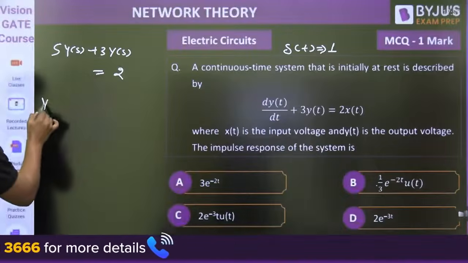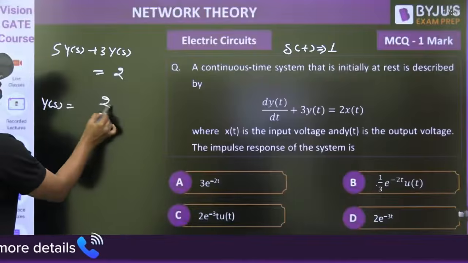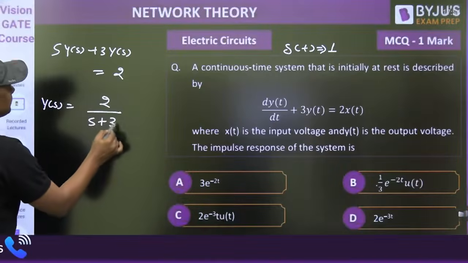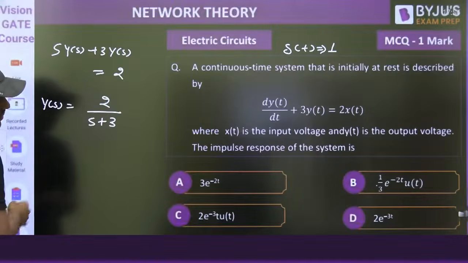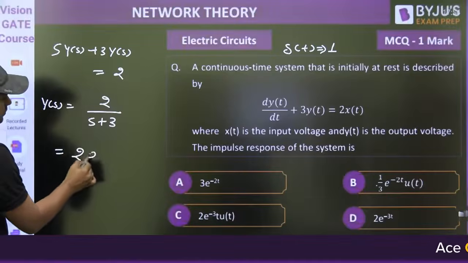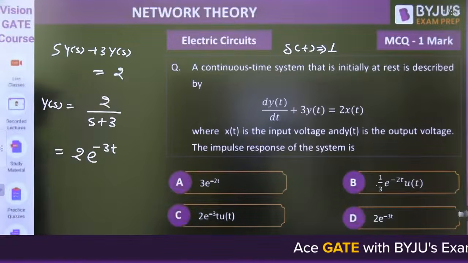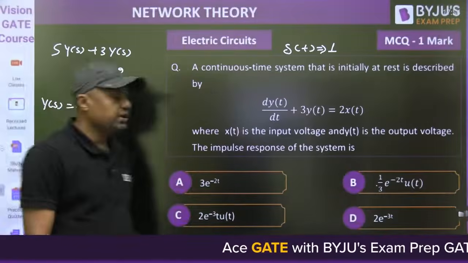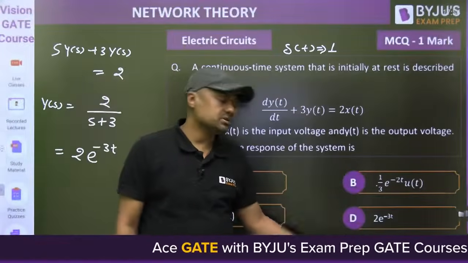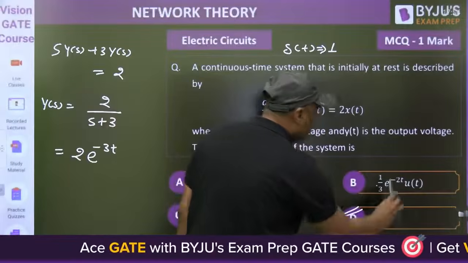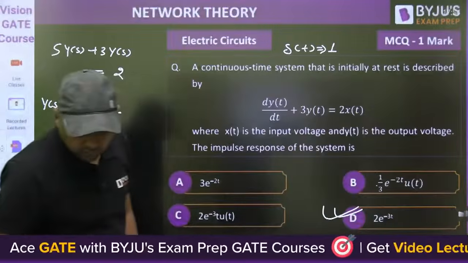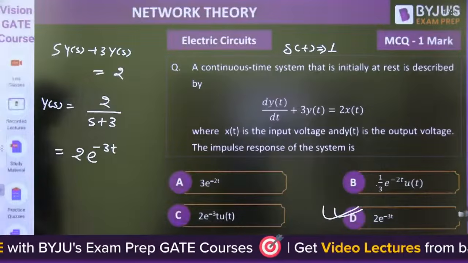Now what is Ys? 2 divided by s plus 3. What is the Laplace inverse of this? 2 e raised to power minus 3t. 2 e raised to power minus 3t means this answer is correct. D is the correct answer for this particular question. Okay, next.